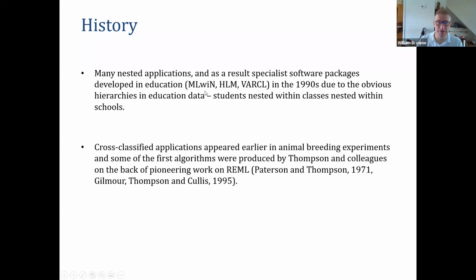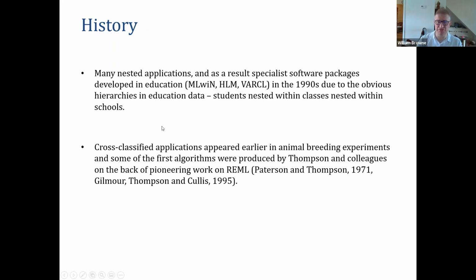MLwiN, which is the one we will use here, was developed by our center back in the 1990s. HLM was developed in the US and is still going as well. VARCL was another package in the 90s, which I think has pretty much run its course. They were all developed with education examples in mind because of the natural hierarchy: students, classes, schools.